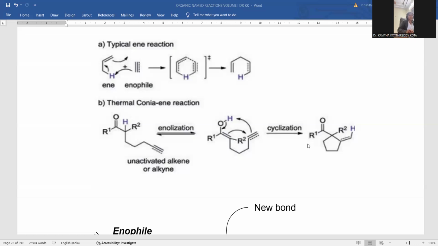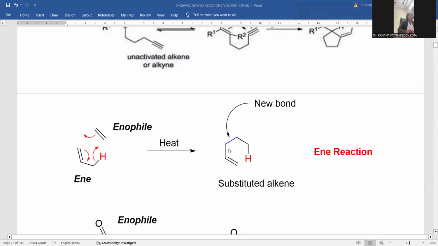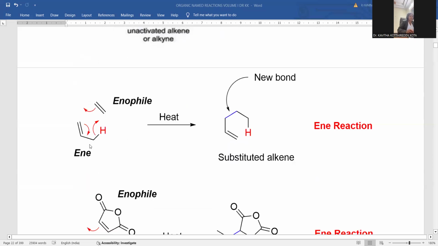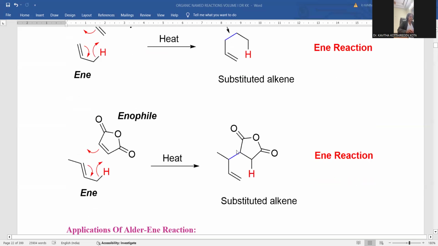This extent of research exploration we already observed. That's the reason why there is a great scope for this reaction and eventually application as well, right? So it's the simplest example, simplest mechanism indicated for the ene reaction where the allylic hydrogen containing compound is taken as the ene and the enophile will be treated with that one. There is a simple delocalization taking place under heat conditions, it being a heat-driven reaction. And there is a new carbon-carbon bond formation. You can clearly observe the newly formed one and hydrogen shifting taking place, with the substituted alkene as the final product.